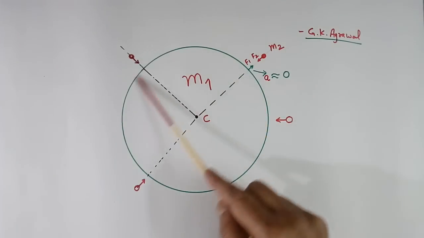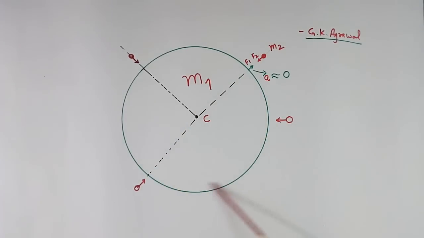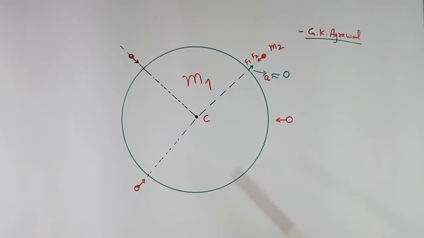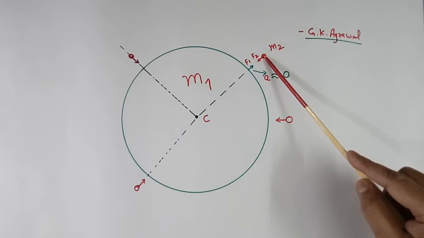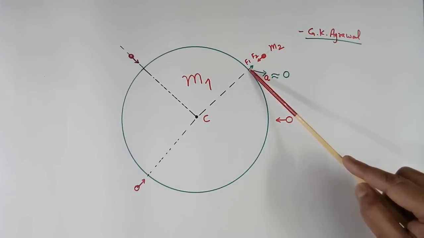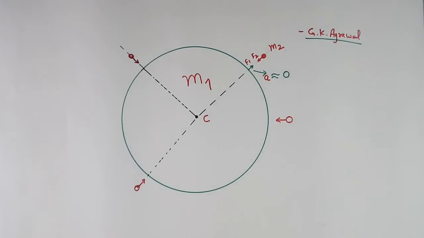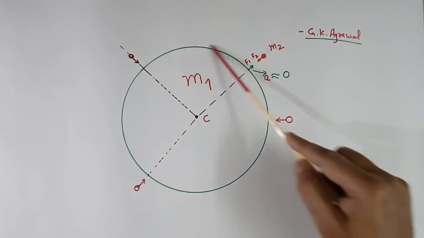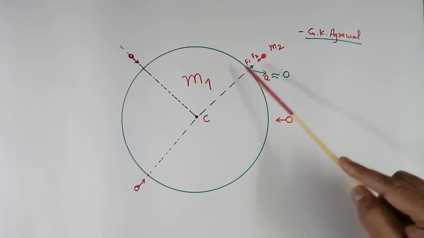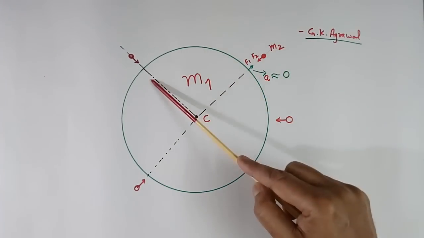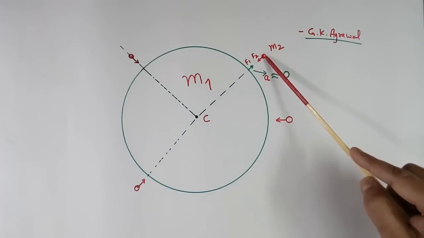Now here I have shown one very big mass and one small mass. This very big mass may be Earth also. So this mass and this big mass will have a force of attraction. Both will have a force which will be equal. Both will have acceleration also, but the acceleration of each item depends upon the mass of the other. Because this mass is more, the acceleration of this M2 will be more.